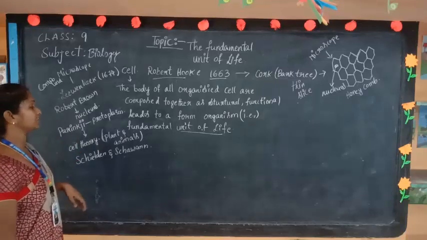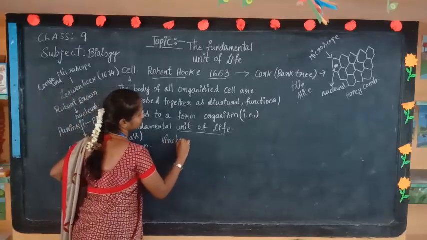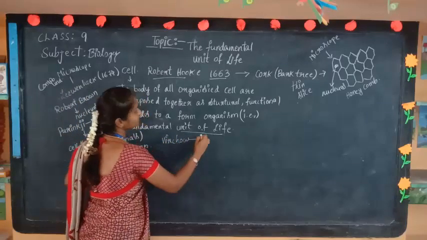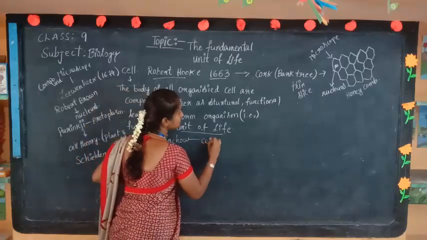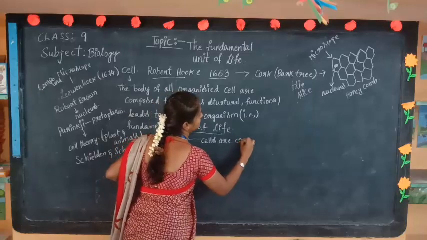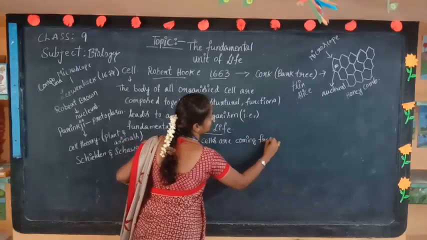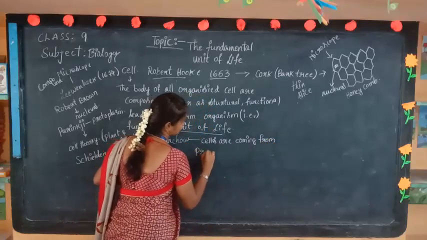And after that, one scientist, Virchow, said that cells come from pre-existing cells.